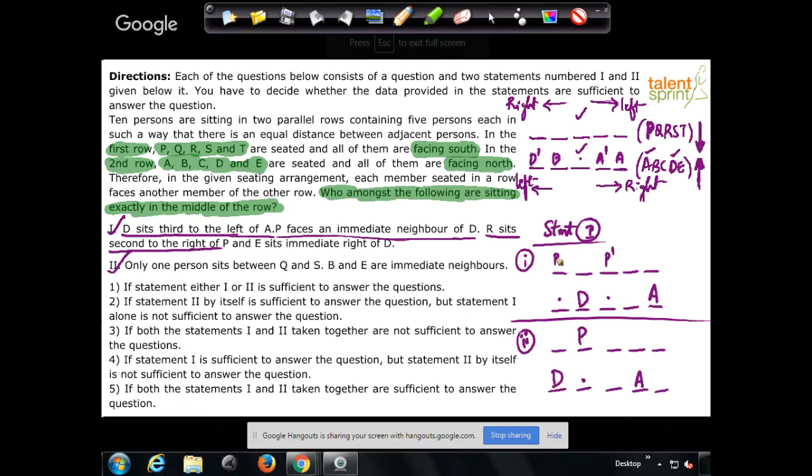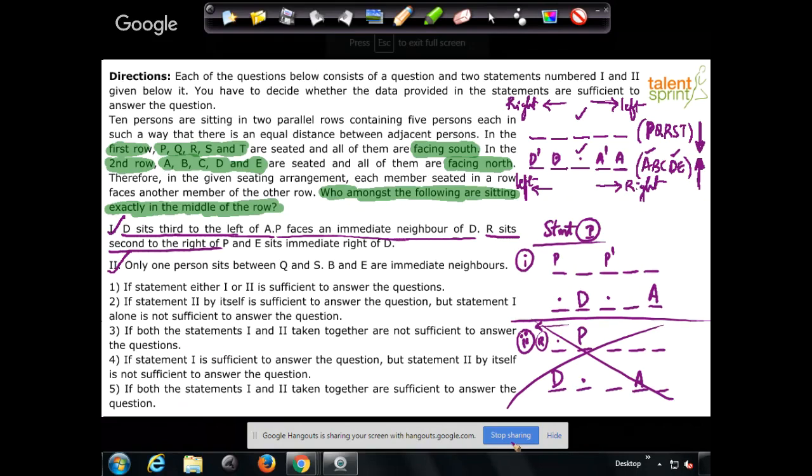Look at case 2 first. Case 2. Second to the right of P meaning what? Right of P is towards our left, right? This side. This side. So R is second to the right of P. First and second, R has to come here. But does this place exist? No. Which means this is wrong. This arrangement is wrong. So case 2 is eliminated.